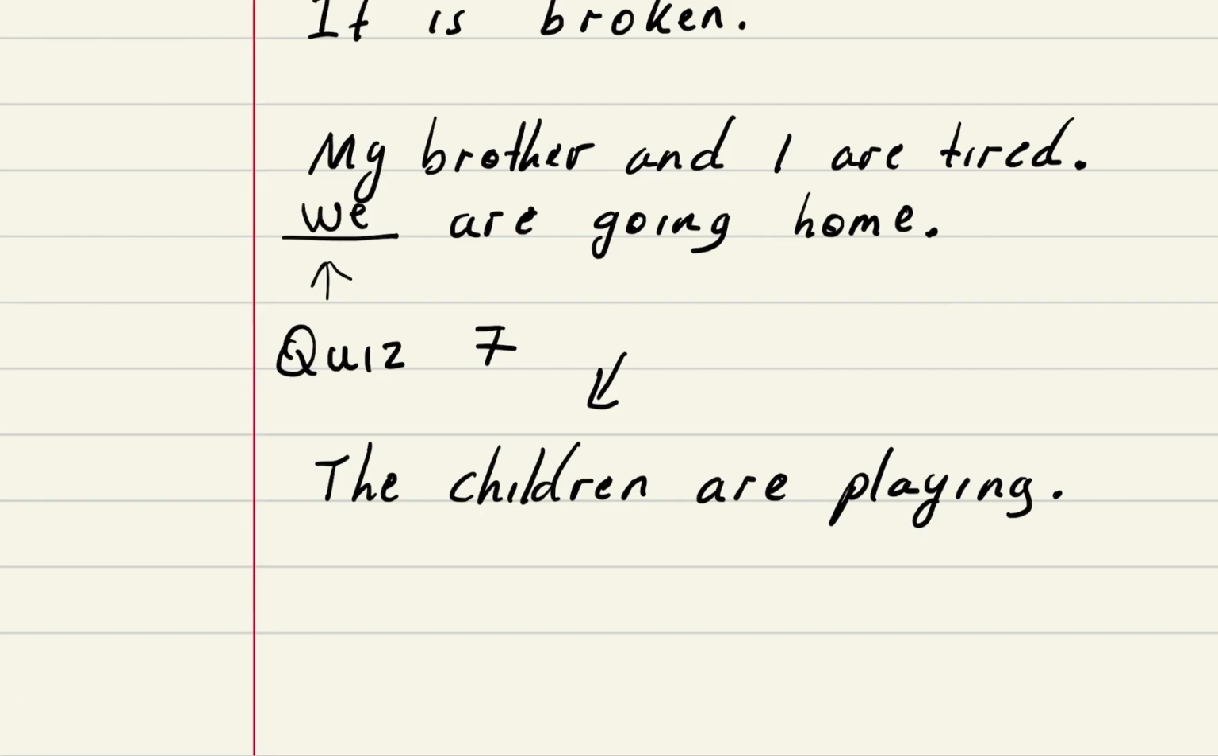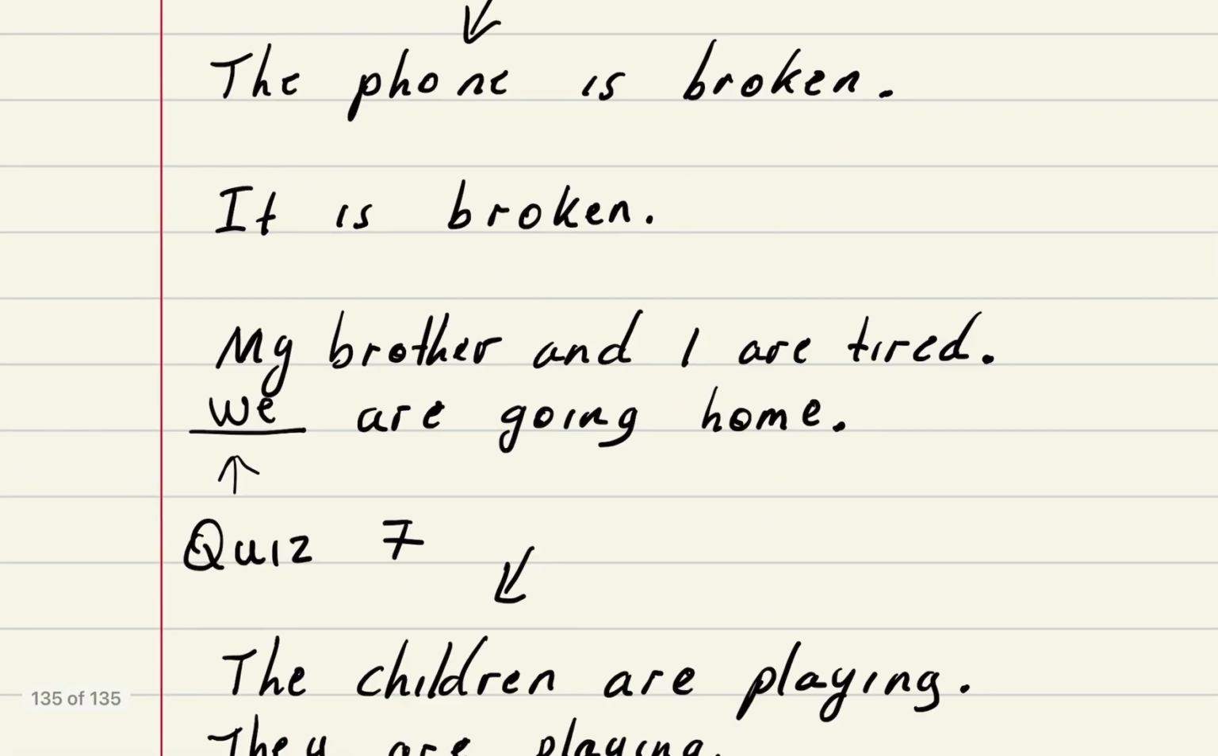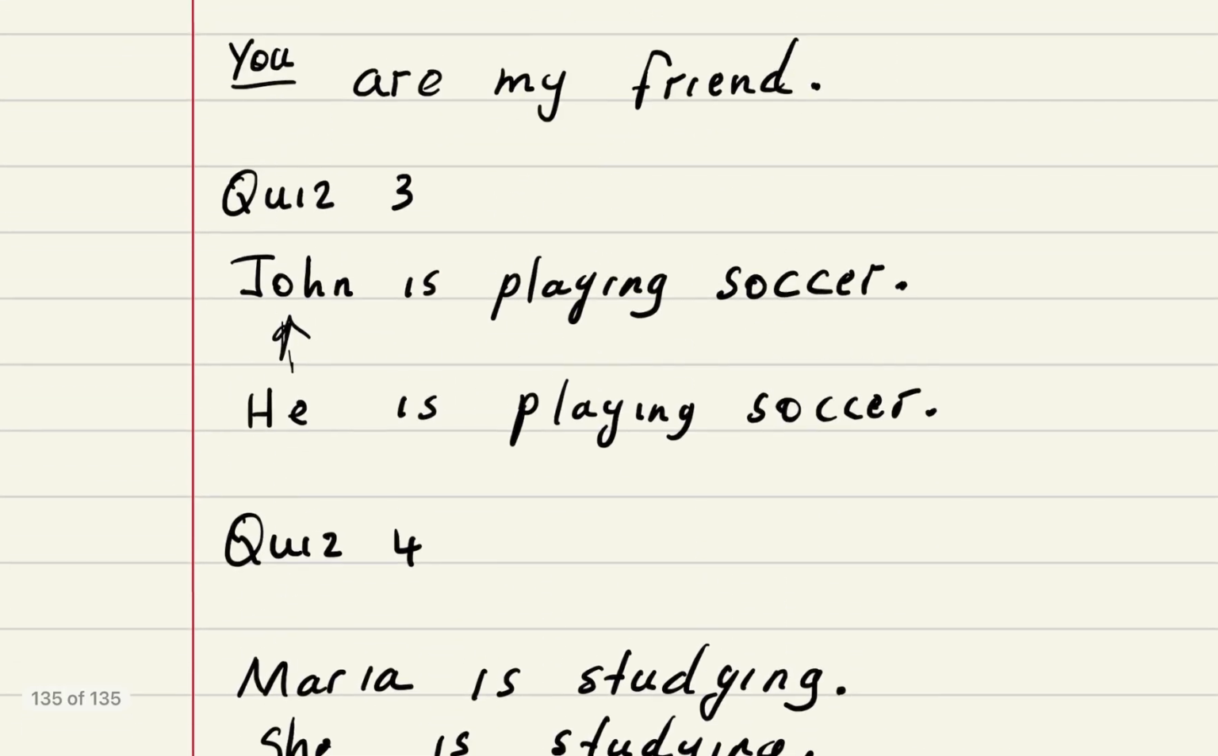Okay, so in this case, since we're talking about a group of people or children, we're going to use the pronoun they. And remember, it's third person. They are playing because it's a group of people. And they are the subject because they're the ones that are doing the playing. And it's more than one person, so we use third person, subjective personal pronoun. So they are playing. All right, so I hope you understood what subjective personal pronouns are.